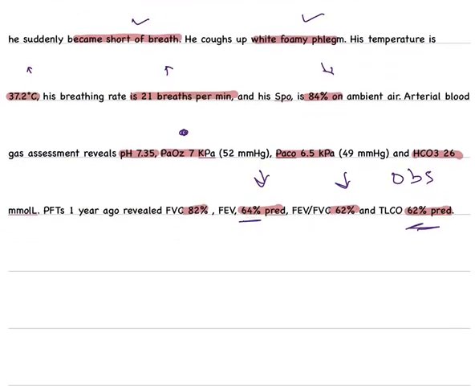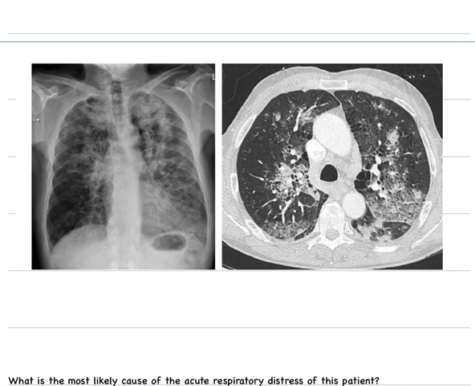Now, let's go to the other part of the question. This is the imaging. As you can see, this is a chest X-ray showing bilateral alveolar infiltrates, more on the left side as compared to the right side, and some previous emphysematous changes as well. Come to the CT scan. On a background of emphysema, he had some ground glass changes and bronchiectasis bilaterally, but more on the left side.